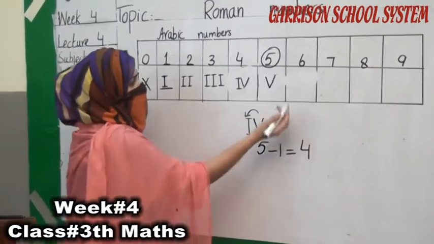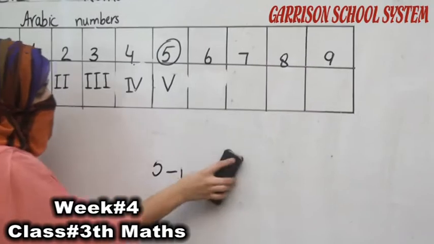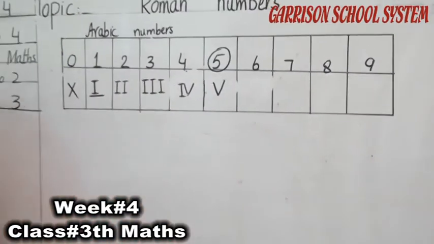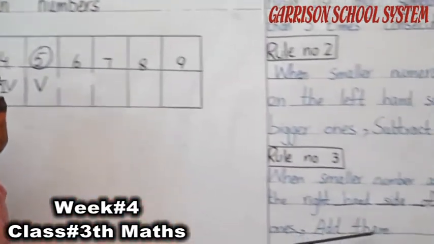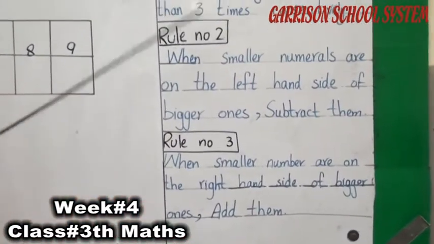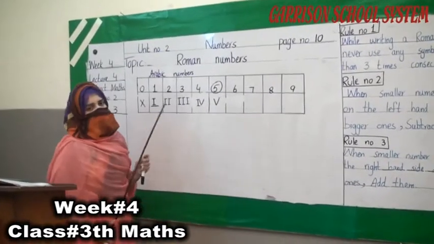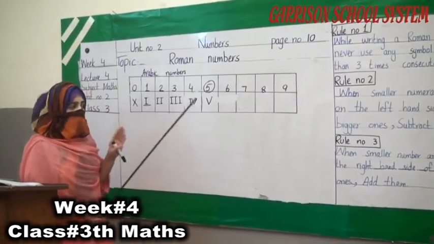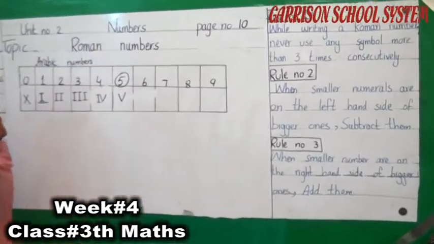Okay, now move to the number 6. How do we have to write number 6, students? Look at rule number 3. What is written here? Students, you have to learn these rules. If you learn these rules, you will easily write your Roman counting. It will not be difficult for you if you keep these rules in your mind.